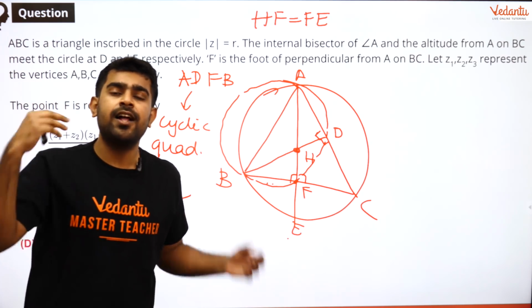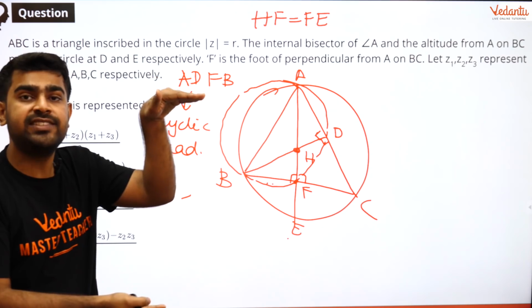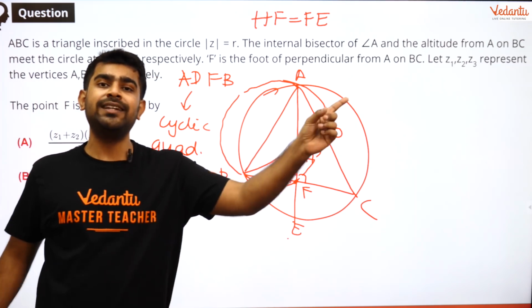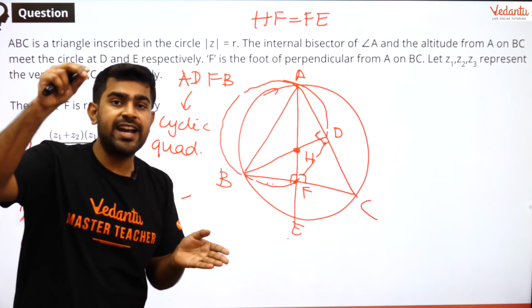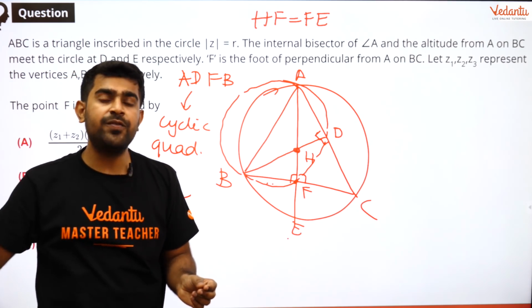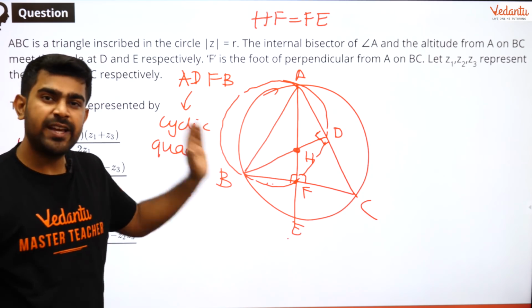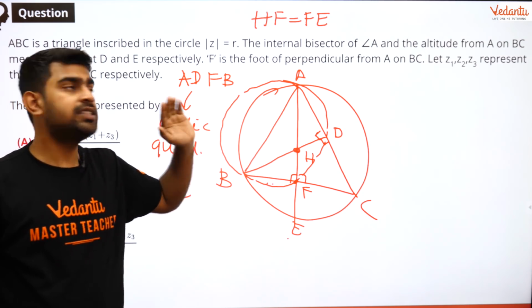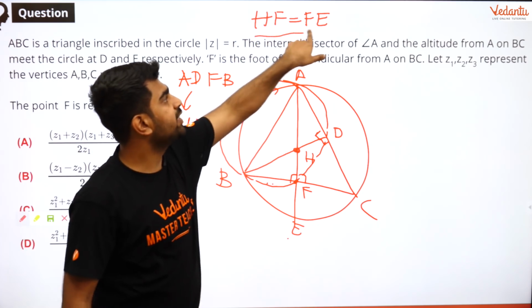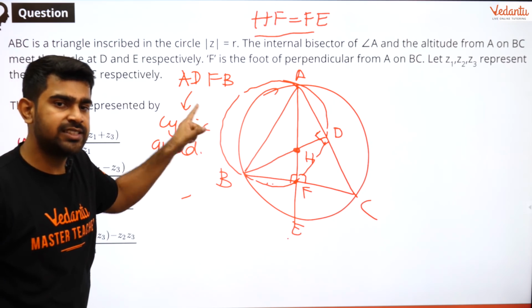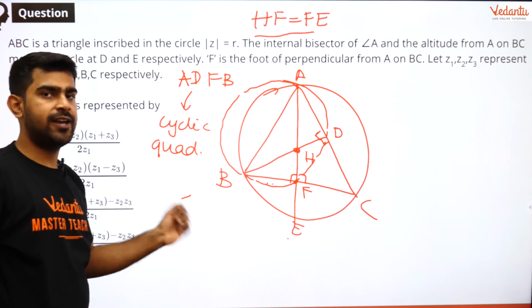And what is that circle? That circle will have AB as diameter and pass through D and F, because of the property that the angle subtended by a diameter at the circumference is 90 degrees. This is a very important result because using this we will be proving what I wrote here. I hope all of you got it. If you have queries about this result, let me know, I will help you out.